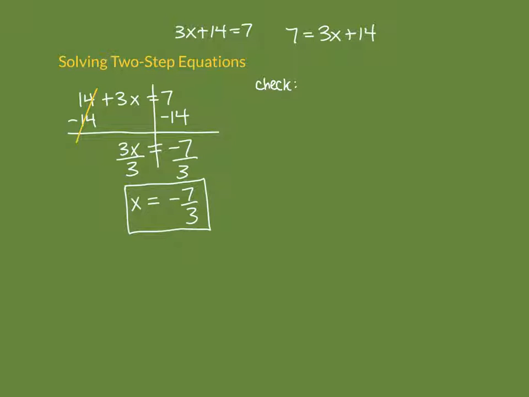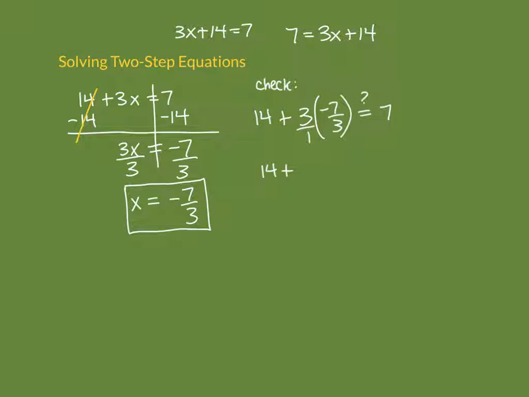So check our answer. 14 plus 3 times our answer, which we're saying is -7/3. So we're saying x has to equal -7/3. And since my answer is a fraction, I'm going to go ahead and write 3 as 3/1 to help me multiply easier. And we want to check, is that really equal to 7? So over here, I still have my 14. There's nothing to do with that.